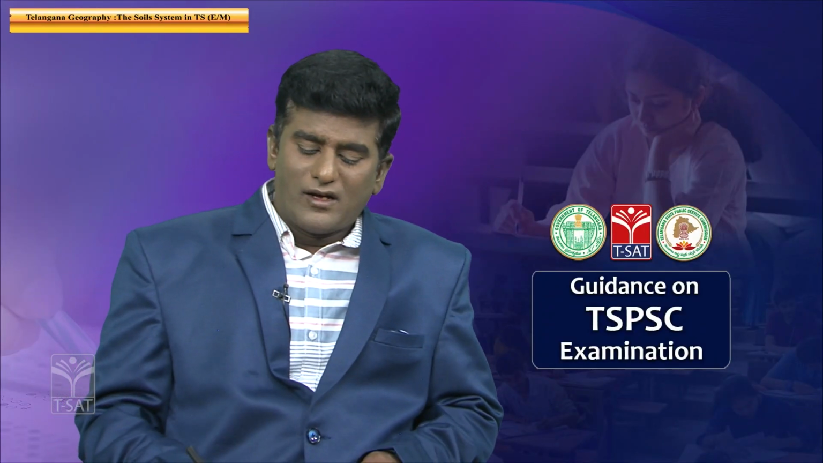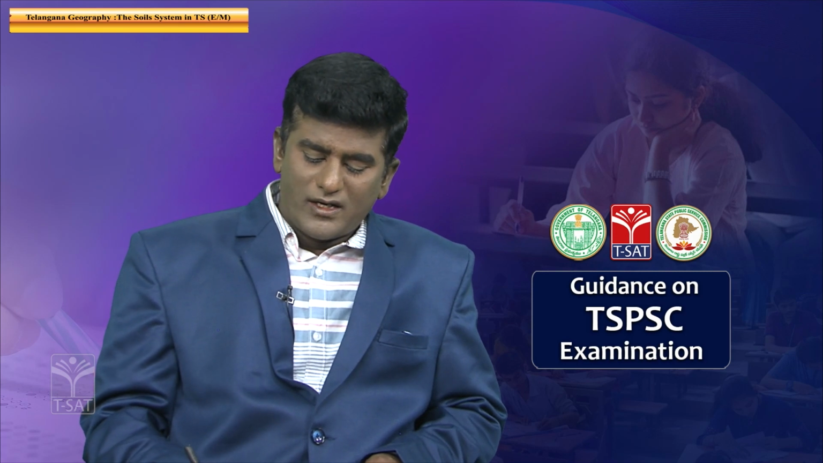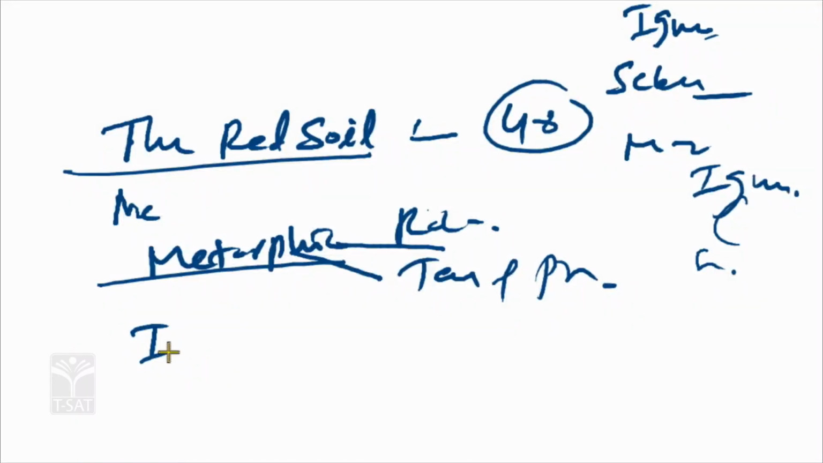Why is it red in color? Iron oxide is present in more content in the red soil, giving the red color. So iron oxide is also a major chemical component of the red soil.